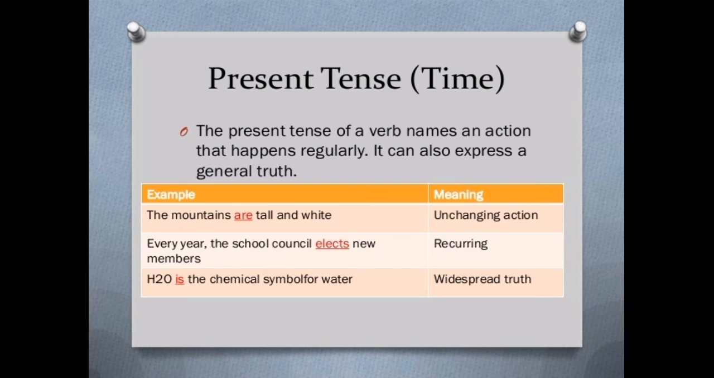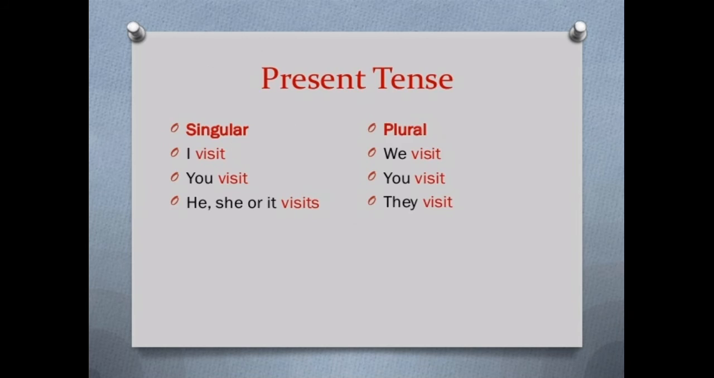It can also express a general truth, like the mountains are tall and white. This is an unchanging action. Every year, the school council elects new members. This is recurring. And H2O is the chemical symbol for water, that is a widespread truth. The present form also tells us about things which are in the general truth form.